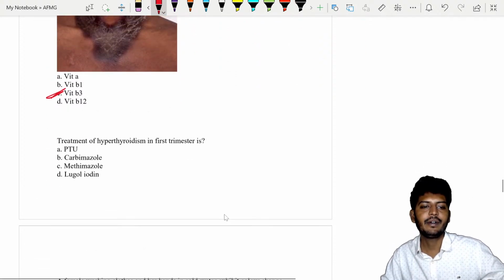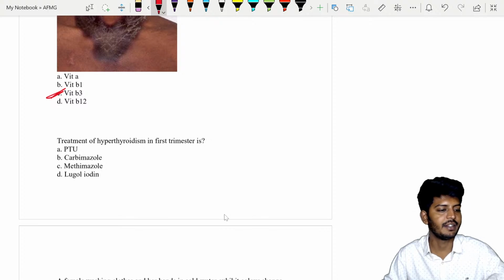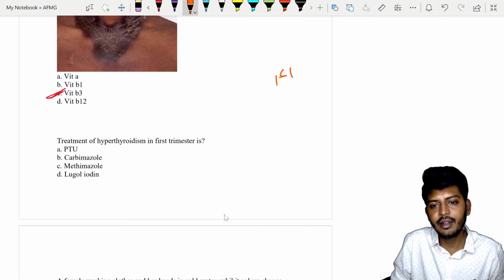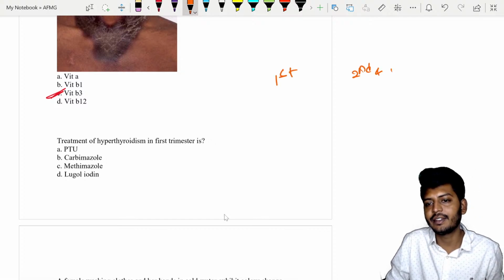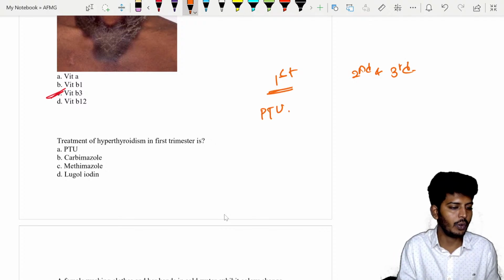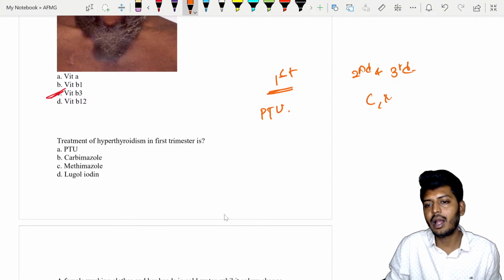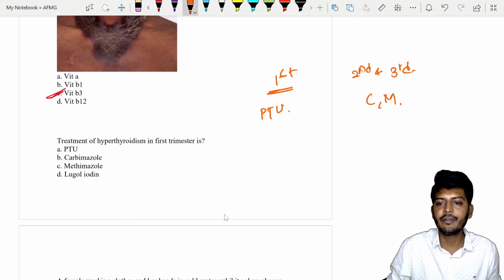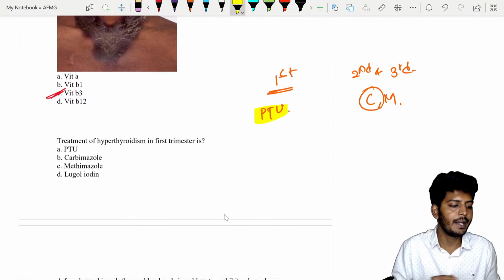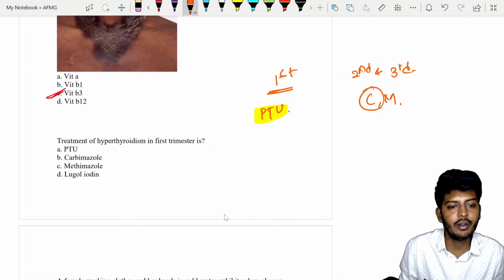Okay. Treatment for hyperthyroidism in the first trimester. Again, this is an important question. Let's see how many of you can answer. So remember, for hyperthyroidism, in the first trimester it is always propylthiouracil. In the second and third trimester, you can give carbimazole or methimazole, but the usually preferred one is carbimazole. So for the first trimester, only PTU.